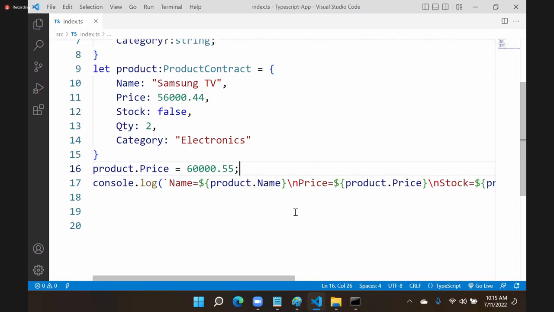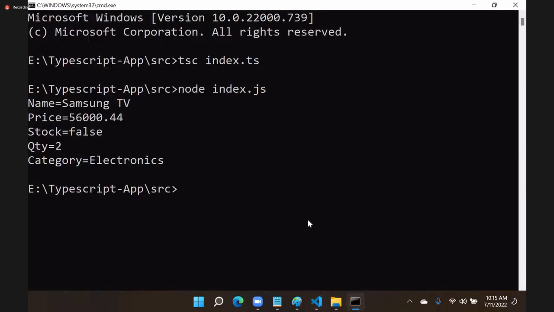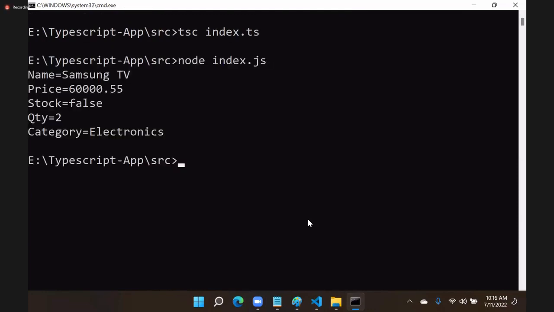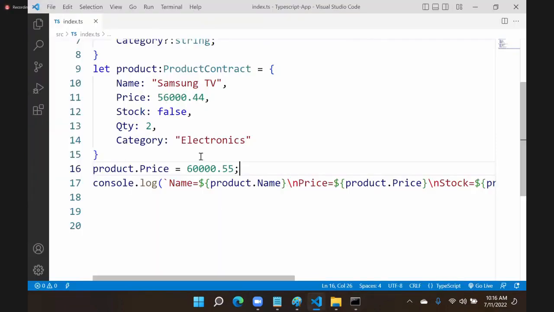So I am changing. I will compile again, and you can see this time the new price will come 60,000. That means you can assign any number of times. Later, if you want, you can change price, you can change stock, you can change quantity. You cannot change category, or you cannot change product name.